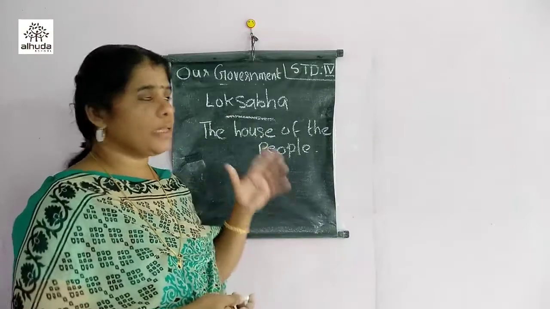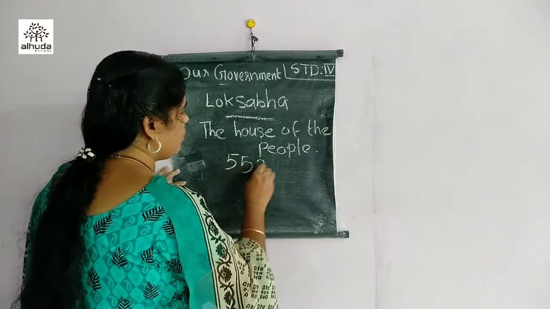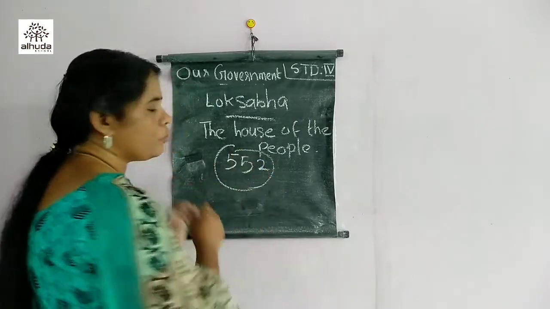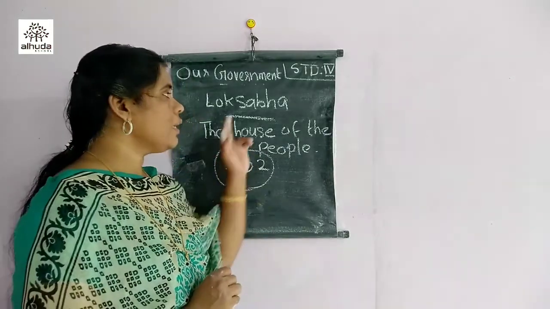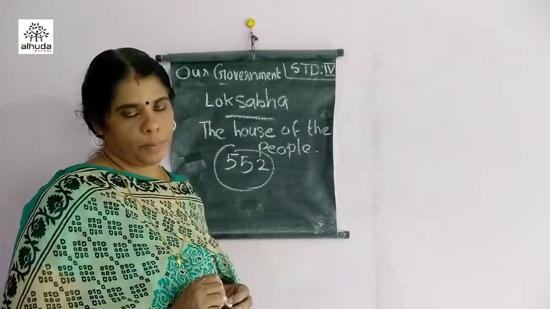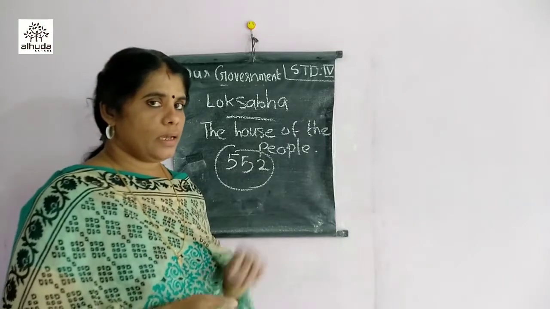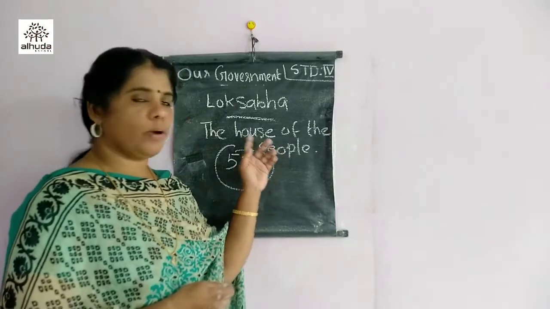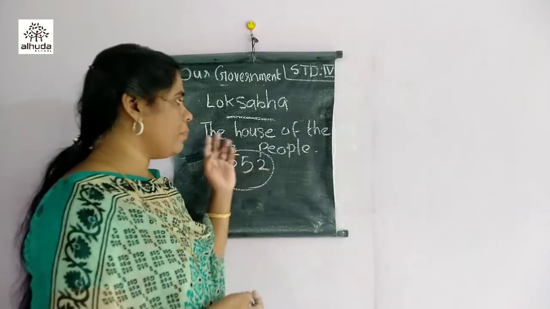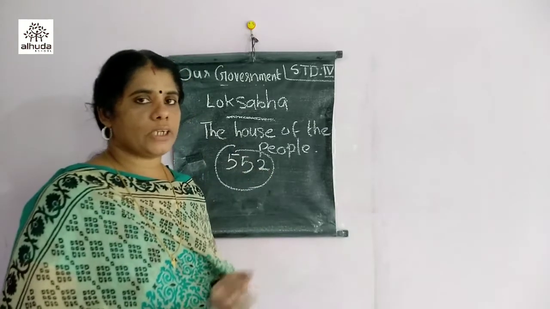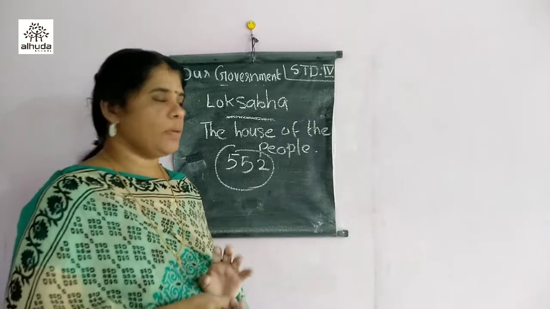So, how many members are there in this Lok Sabha? There are 552 members in Lok Sabha. All these 552 members are elected by the people through voting. That's why Lok Sabha is called the house of the people. All citizens above the age of 18 can vote, and they can elect the people of Lok Sabha whenever elections are coming.